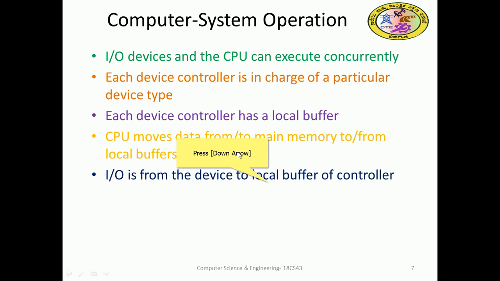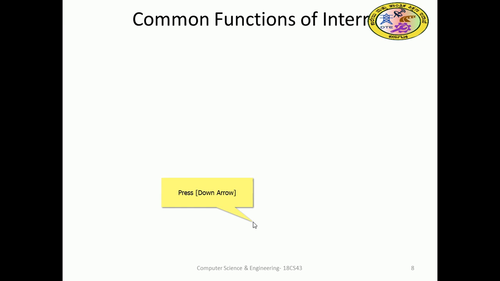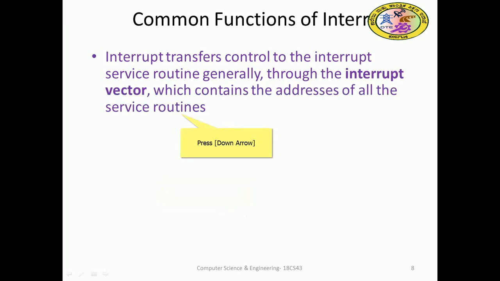IO is from the device to the local buffer of the controller. The device controller informs the CPU that it has finished the operation by causing an interrupt. For a particular device, say the mouse, the controller informs the CPU that it has finished the operation by causing an interrupt. So an interrupt will be there for every completion of that operation.